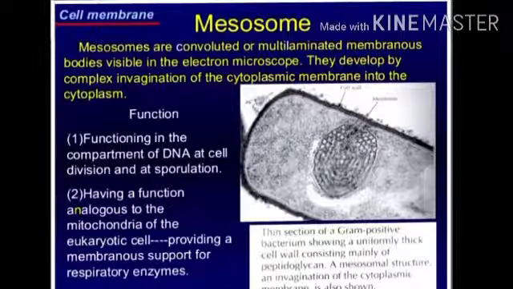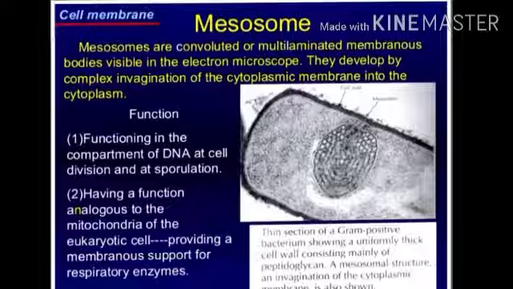The cell membrane also contains mesosomes. In some regions the cell membrane is coiled and forms a mesosome. Mesosomes are convoluted or multilaminated membrane bodies visible in the electron microscope. They develop by complex invagination of the cytoplasmic membrane into the cytoplasm.